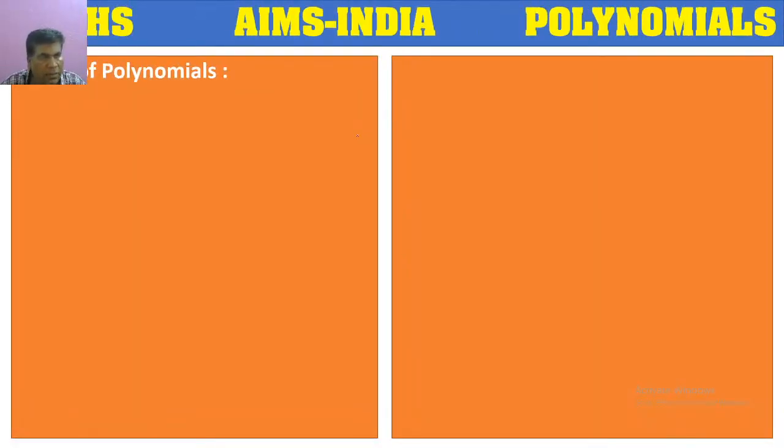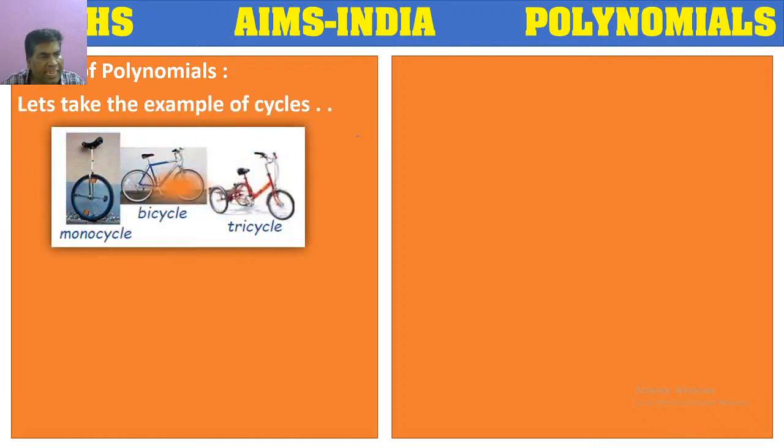Types of polynomials. So let's discuss the types of polynomials. If you take the example of a cycle, if it is having a single wheel, we call it a monocycle. If you have a cycle which is having 2 wheels, it is called a bicycle.